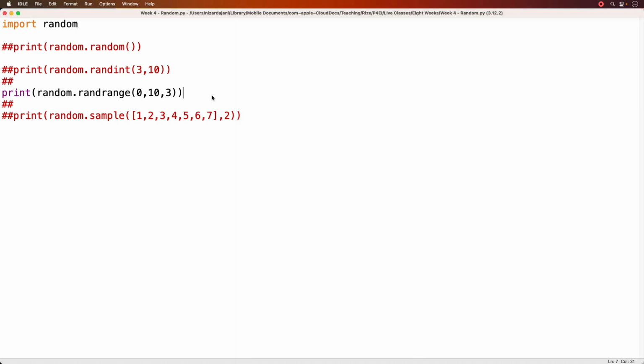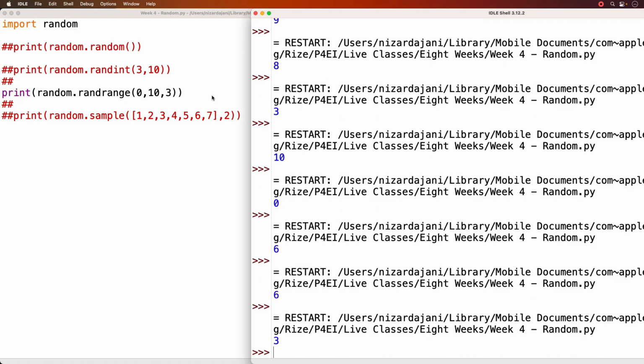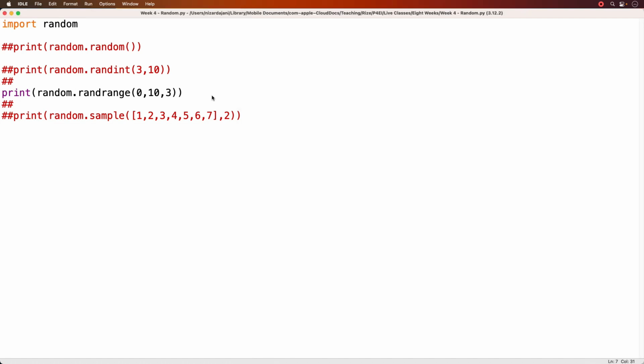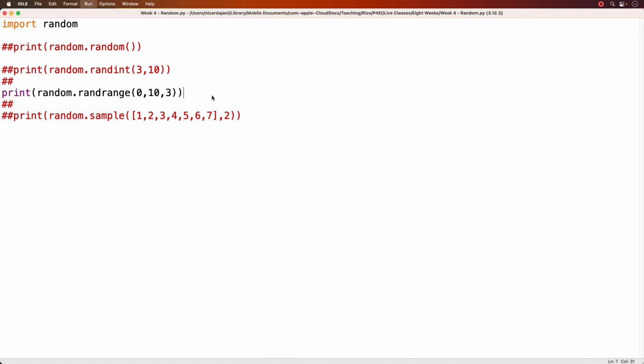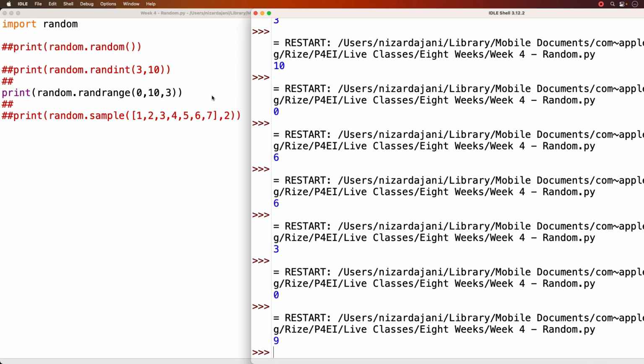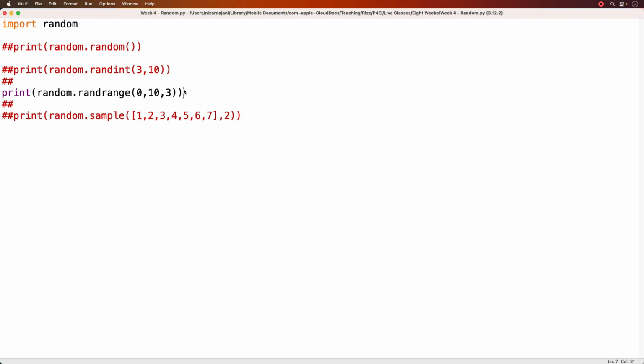It's okay to get duplicate numbers, it's random numbers. 3. I'm trying to see if I can get a 9. Okay, 0 is also possible because it's the starting point. There we go. So here is 9. So again, starting at 0, including 0, ending at 10, including 10, but incrementing by 3. So that's why we're never going to get 10. We're only going to get increments of 3 starting at 0. Let's comment this guy out.